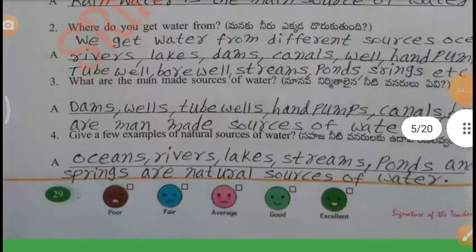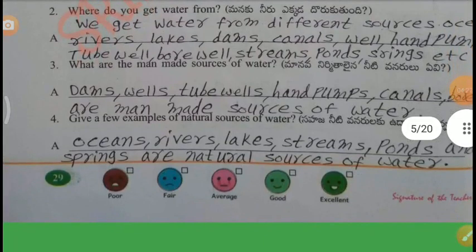Third one, what are the man-made sources of water? Dams, wells, tube wells, hand pumps, canals are man-made sources of water. Fourth one, give a few examples of natural sources of water. Oceans, rivers, lakes, streams, ponds and springs are natural sources of water.